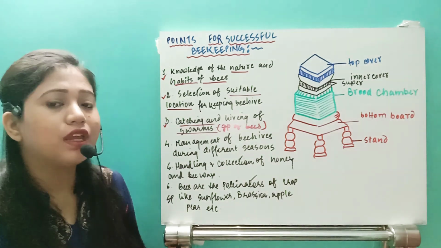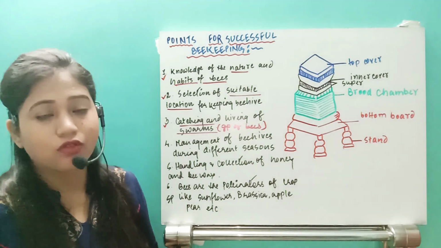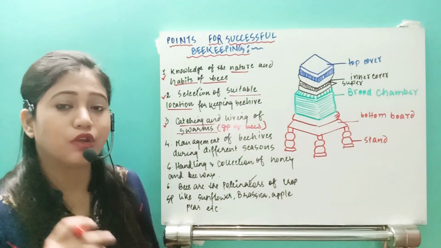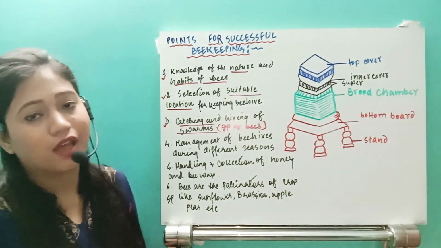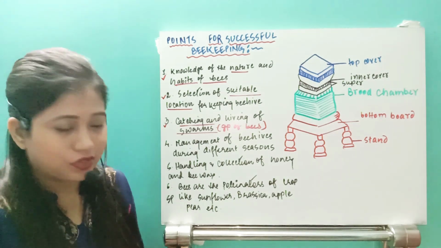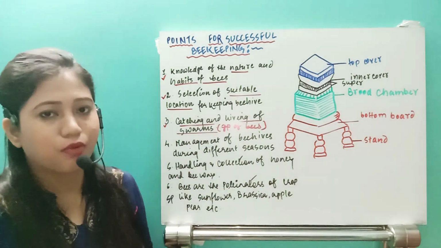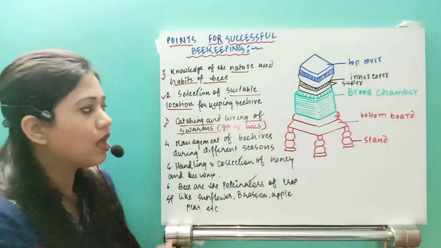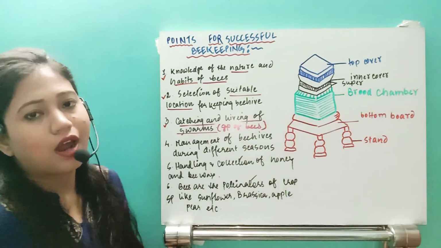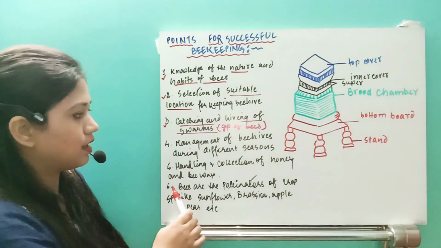So we need to have the proper idea of how to catch them, and that's why lots of training centers give proper knowledge on how to catch honeybees before we go for honeybee culture. Catching and hiving of the honeybees is also important. That means how we need to put the honeybees into the artificial hive. This is one artificial hive I have drawn, so we'll discuss that later.